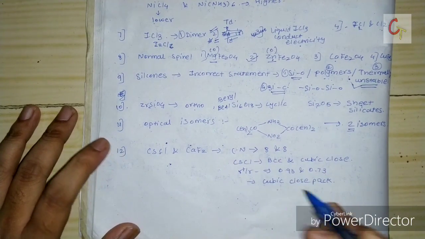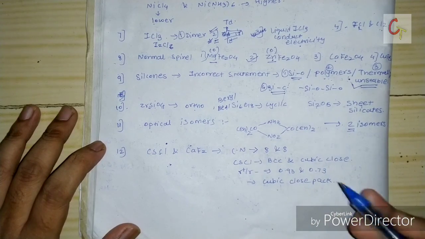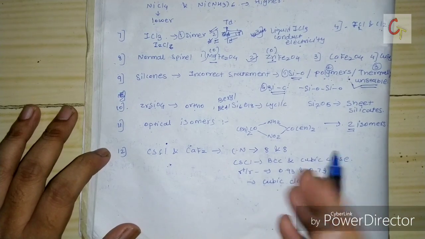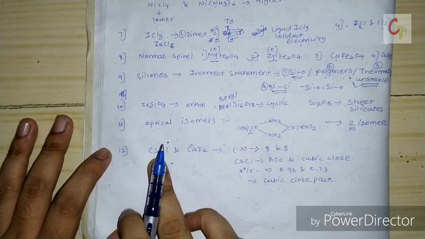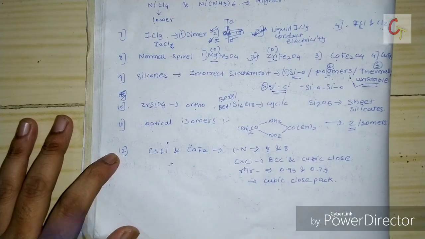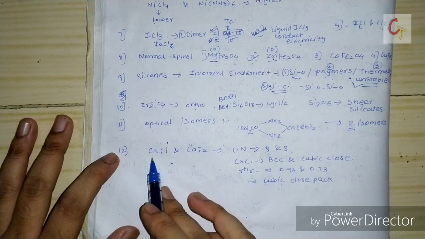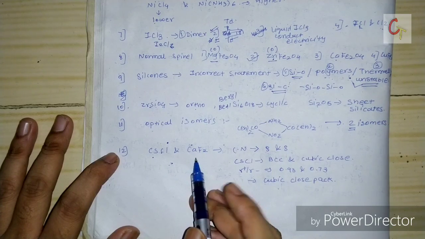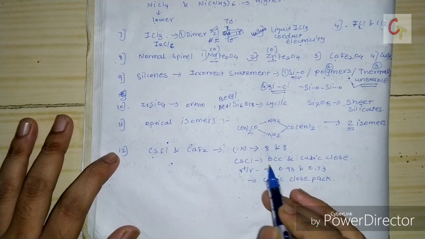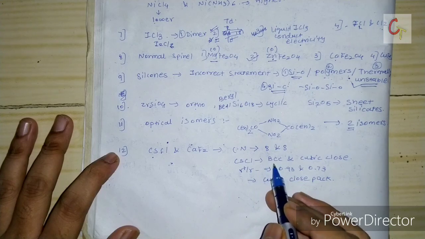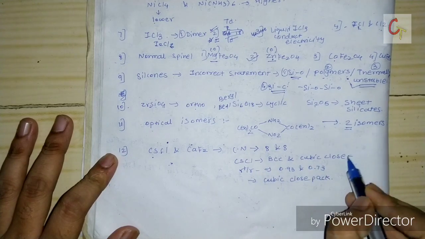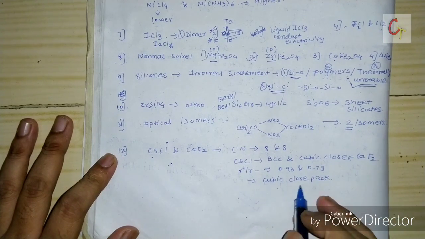The next question, here also I am not sure about these two options. Here also we have to choose the incorrect statement regarding cesium chloride and calcium fluoride. They say that the cation coordination number is 8, which is correct. Cesium is BCC and calcium also has coordination number 8. And the second statement was that cesium chloride will form BCC, and calcium fluoride will form cubic close packing.